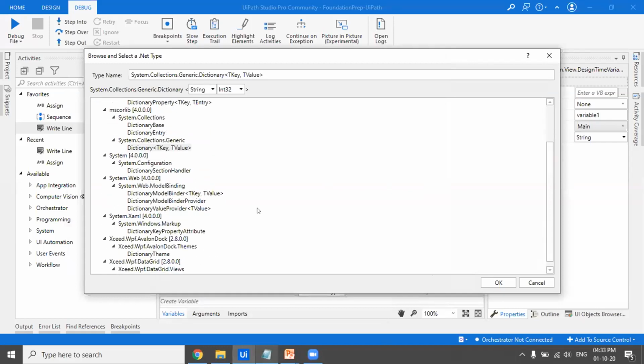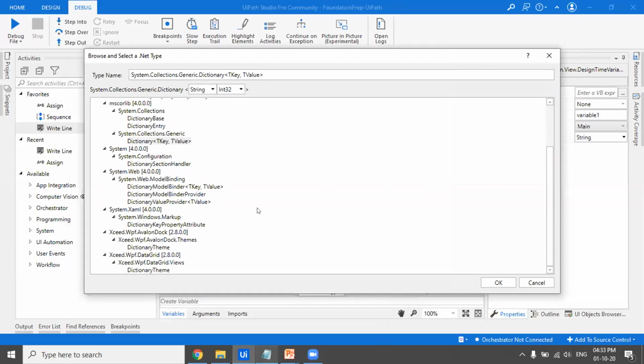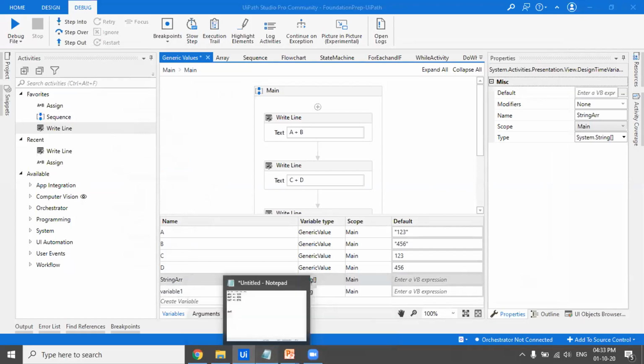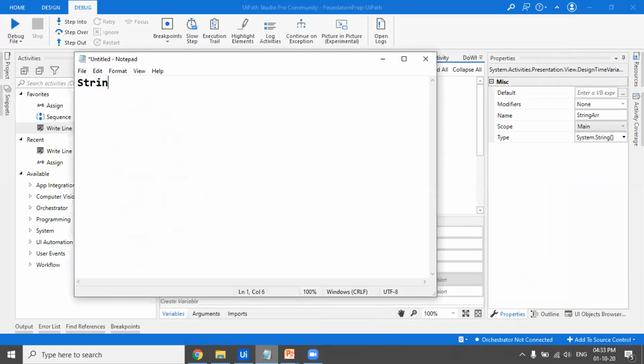Then also there are a lot of data types which you can use from here, but that will be covered later in the series. As of now, we'll talk about all the basic data types and how we can use them. Also, if you want to initialize or declare an array, over here you can see it's written like this: string, and you have square brackets here. These square brackets denote an array. So this whole thing means an array of string.